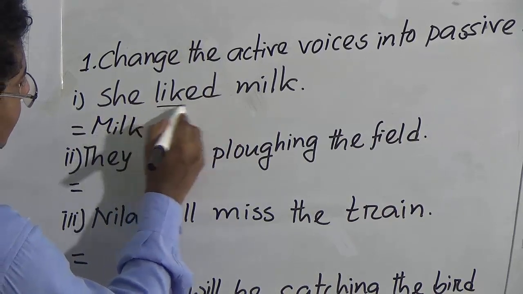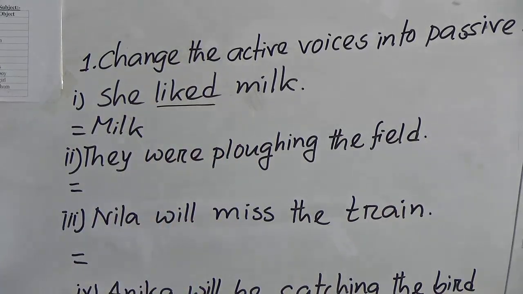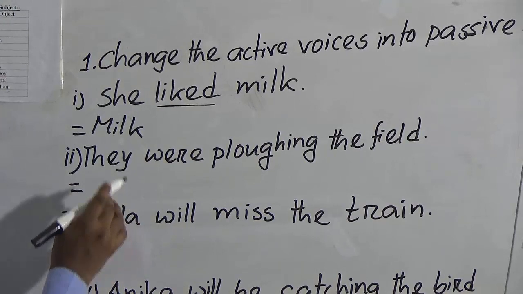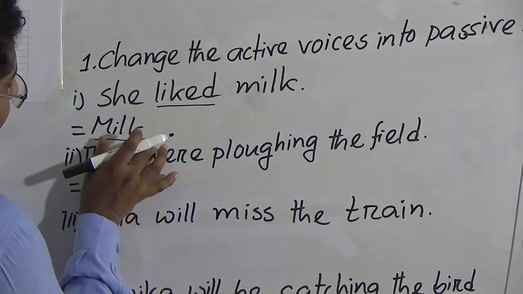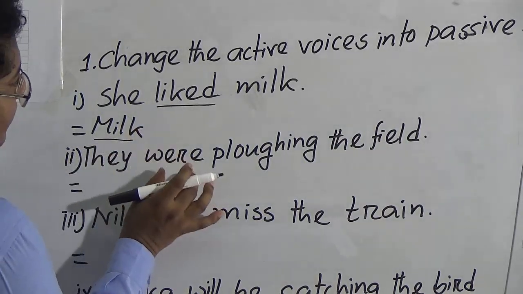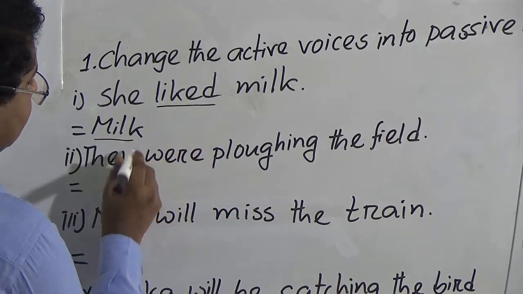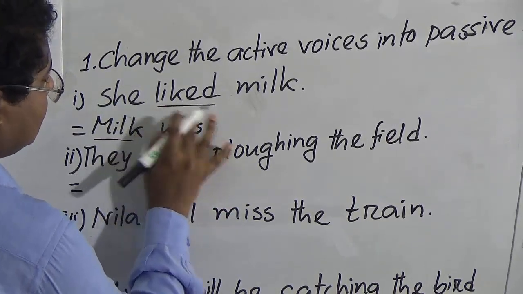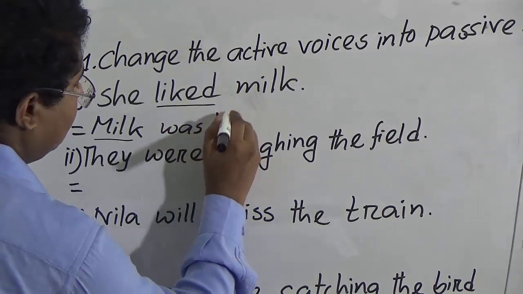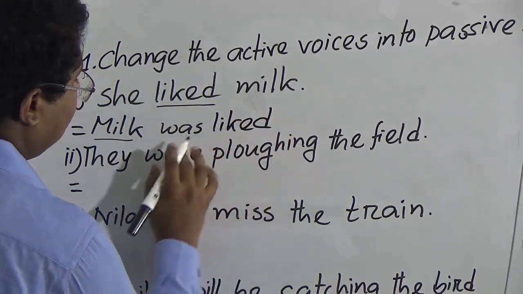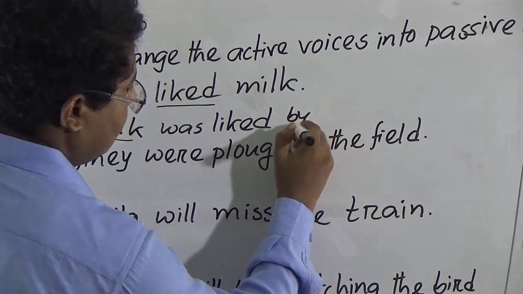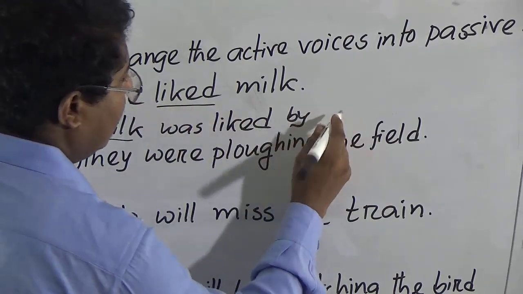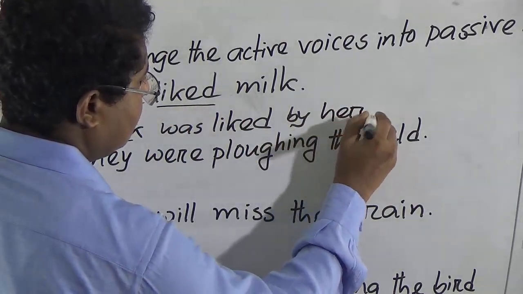As it is past indefinite tense, the auxiliary verb will be was or were. As milk is an uncountable noun, we will use a singular verb after the subject. So the verb will be was, then the past participle of the verb. Milk was liked, preposition by, and she will be her, the object.